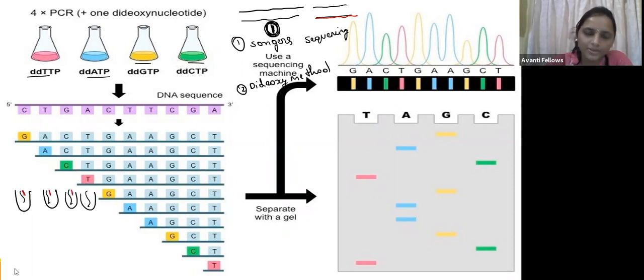Now he added the enzyme also, that is the polymerase enzyme. Along with that, what do we require? We require nucleotides. Guys, can you tell me which nucleotides we can add to these test tubes?